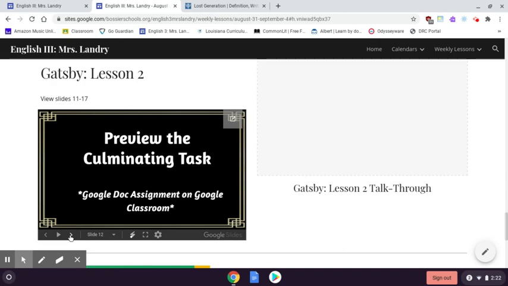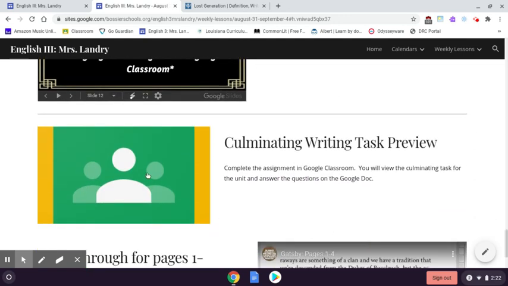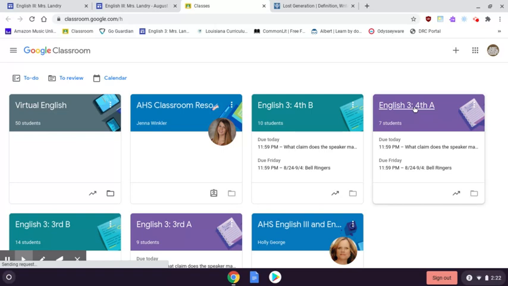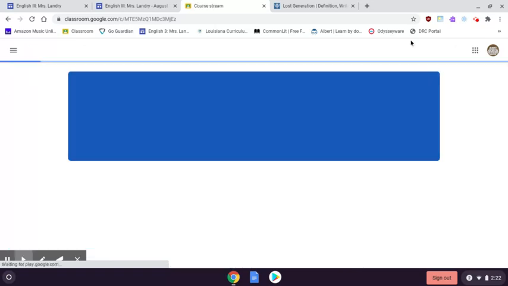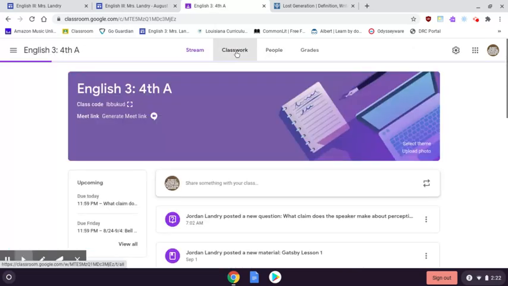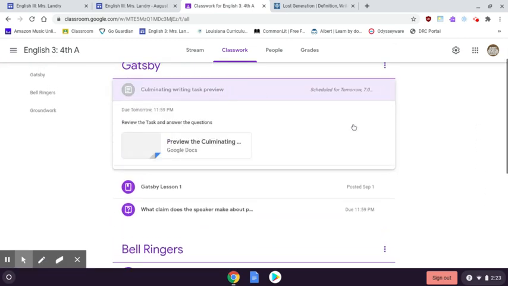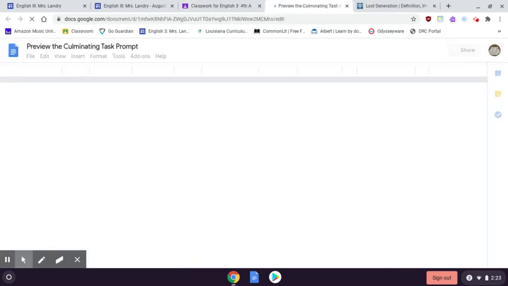So, Lesson 2, the first thing you're going to do is preview the culminating writing task. That is a Google Doc assignment. So, you'll come down and click the link to go to Google Classroom. There will be an assignment titled Culminating Writing Task Preview. What you will need to do is click on the document and fill out the questions that are on the document.